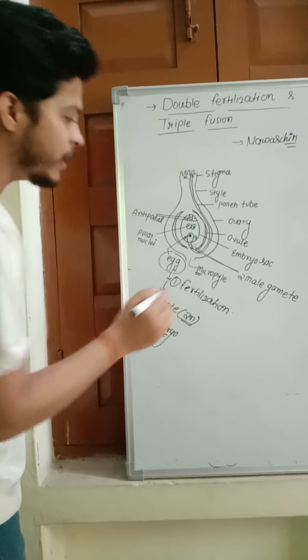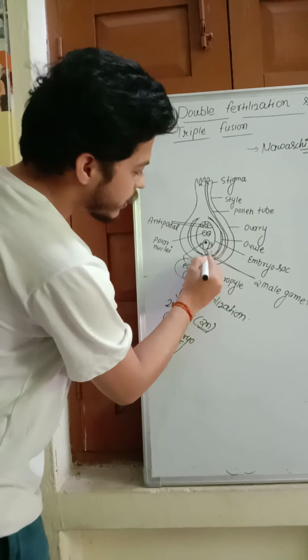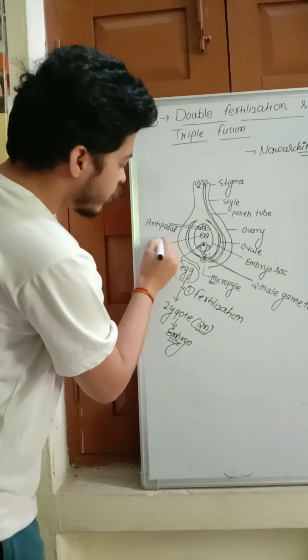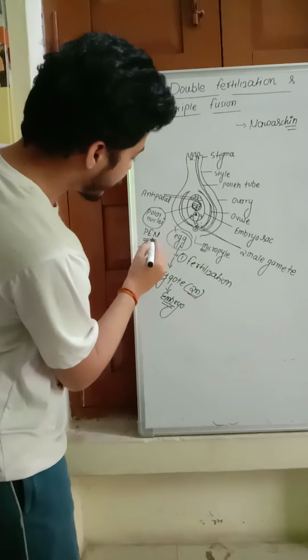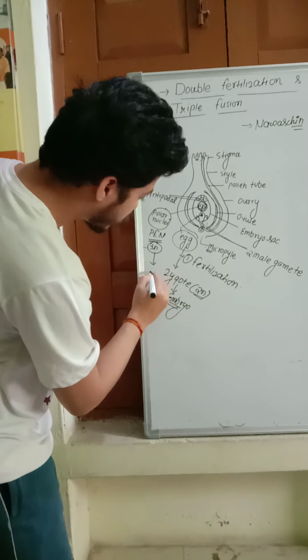That is the first fertilization. Then the second male gamete fuses with the polar nuclei, and they fuse together and form the PEN, the primary endosperm nucleus. Very important. What is formed? The primary endosperm nucleus, which is 3n, triploid in nature, because three haploid cells are fused. So that is called double fertilization and triple fusion. Very important.